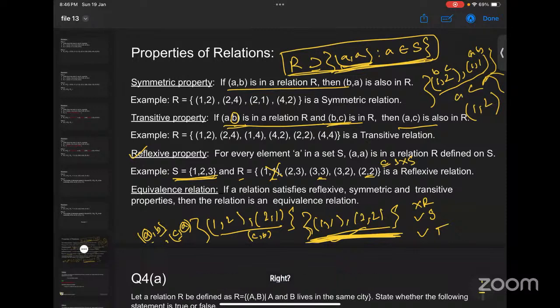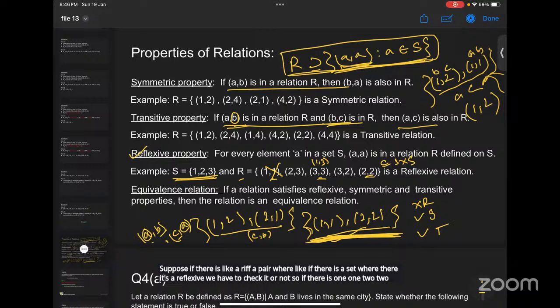And I believe it could also be 1, 3. Is it possible, ma'am? Yes, as we have not mentioned 1, 3. What I was saying was not S cross S, but in general. Suppose there is a set where we have to check whether it is reflexive or not. If there is 1, 1, 2, 2, 3, 3, and then there is 7, 8, would it be reflexive or not?